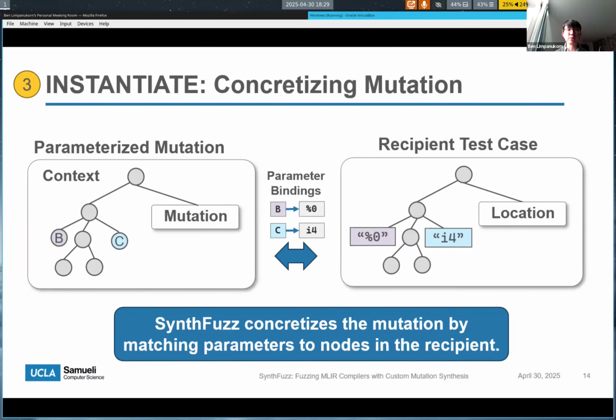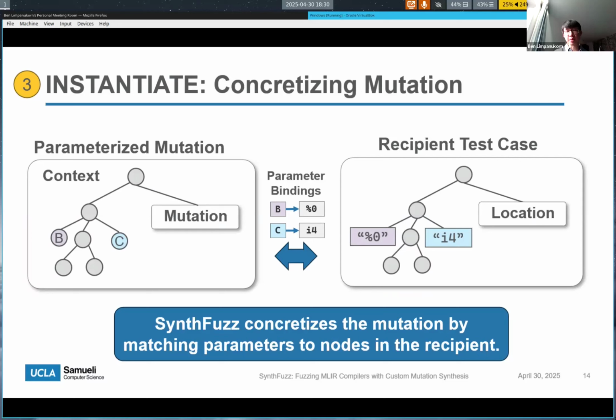In the final step, now that we have a suitable location and a parameterized mutation, we can finally concretize the mutation. We do this by traversing the parse tree of the target recipient test case relative to the insertion location and finding the nodes that are in the same relative position as in the context of the parameterized mutation.